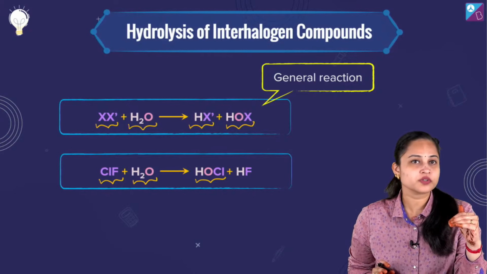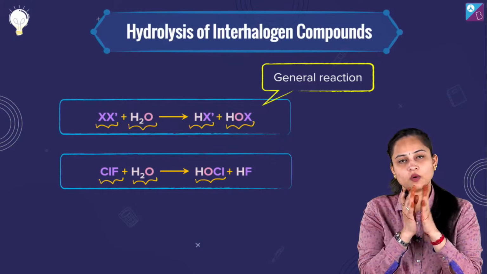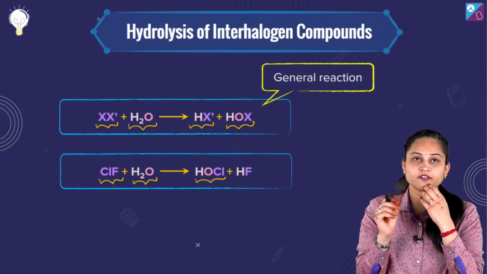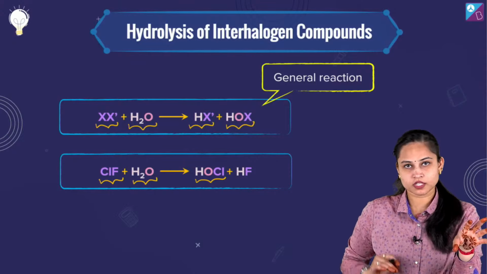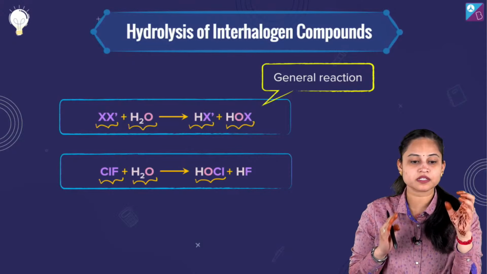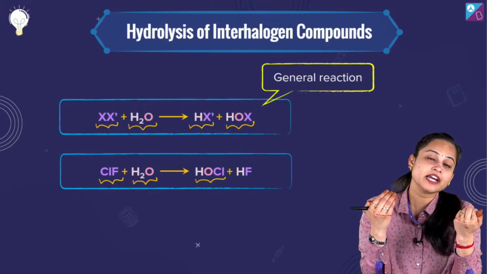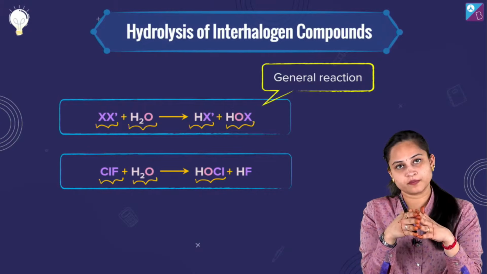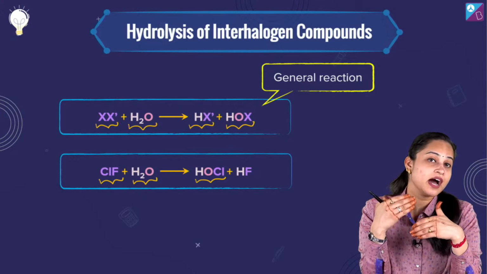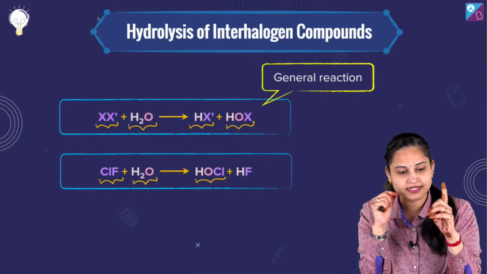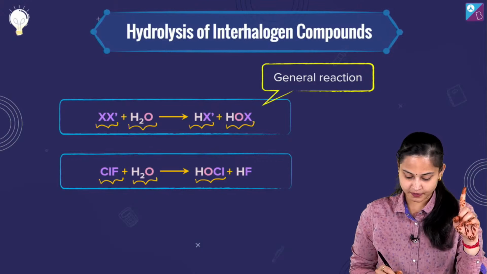I just want to say one thing: all these interhalogen compounds undergo hydrolysis, giving the ion derived from the smaller halogen. And we actually get a hypohalite ion when we are taking the case of XX'. Is the thing clear?